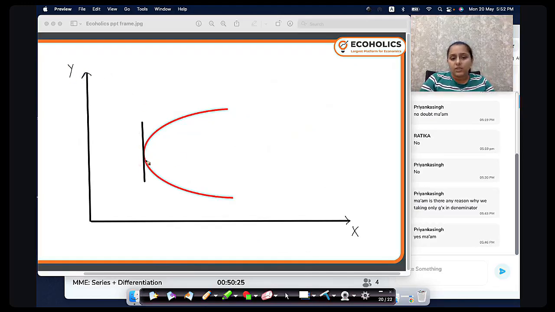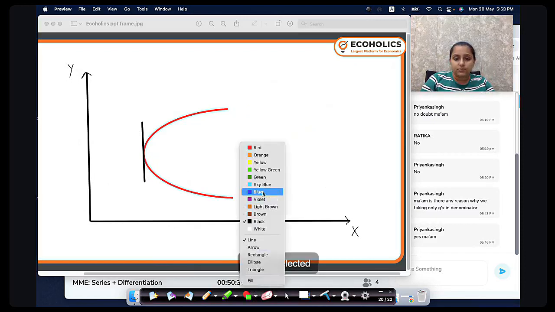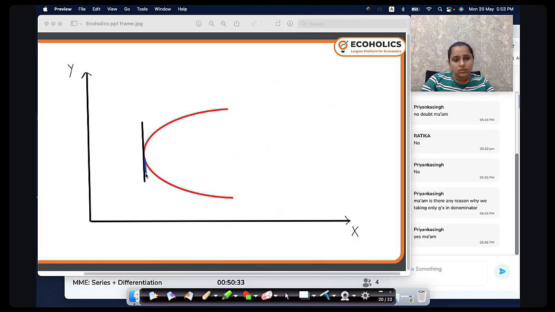Now, if you look at this point, for a single value of x, let me call this x1, for this single value of x1, multiple values of y exist. Same, for this same value of x, multiple values of y exist. Right? What does this mean?